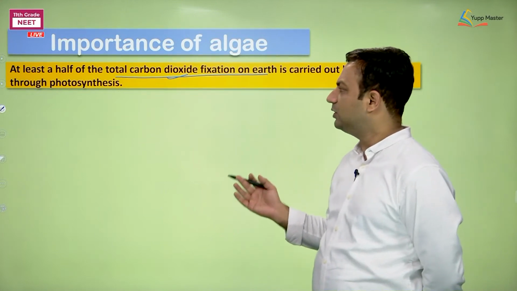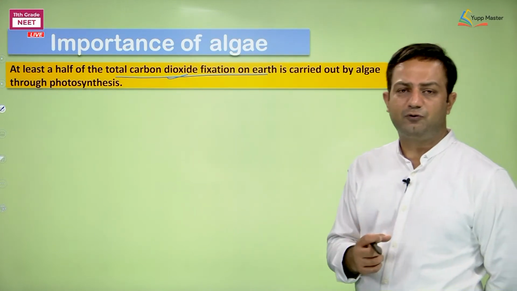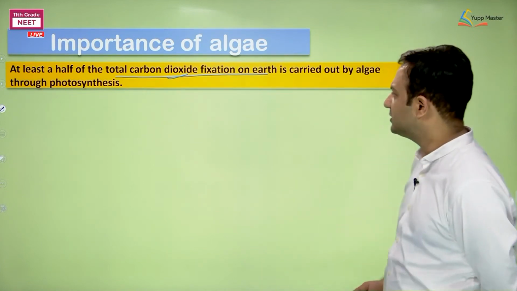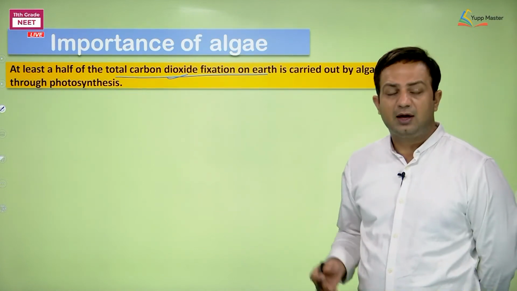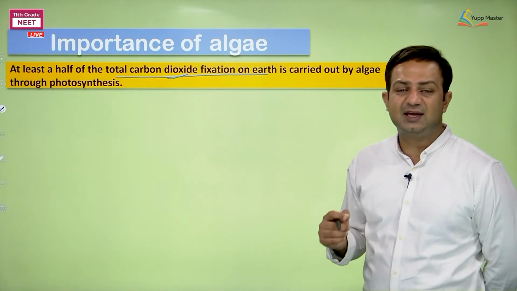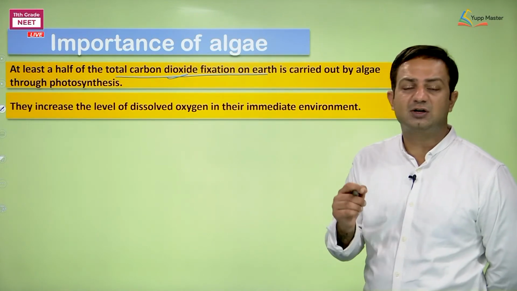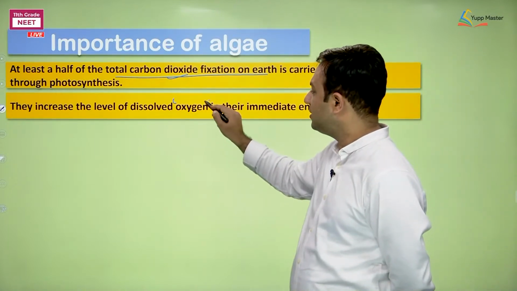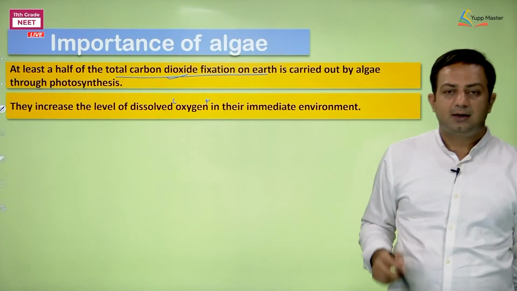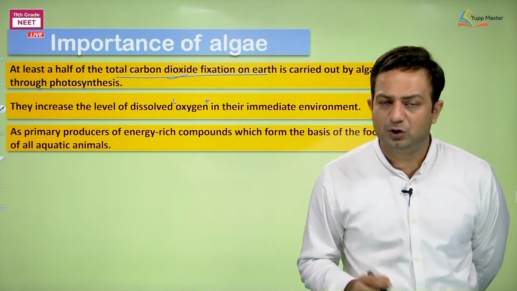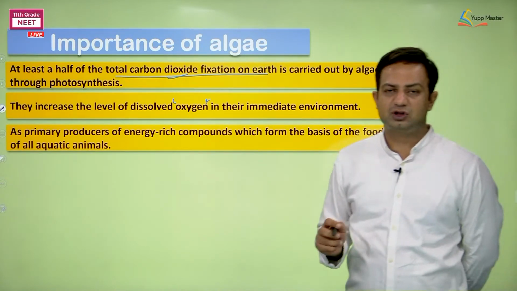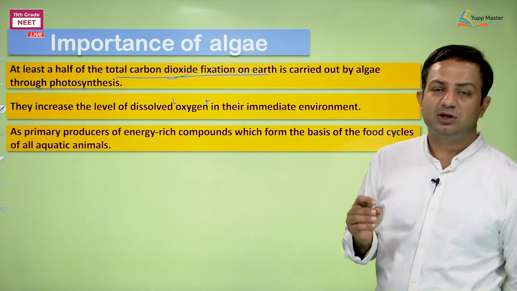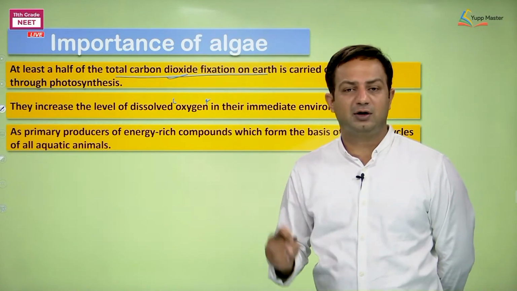Okay, here I am telling you they are doing most of the photosynthesis on the earth. Almost about 50% of the photosynthesis is done by the algae. If they are doing photosynthesis and they have chlorophyll A, they liberate oxygen in their surrounding. So they are making the environment oxygen rich. Thirdly, if they are producers, then they are serving as the source of food for the marine organisms.